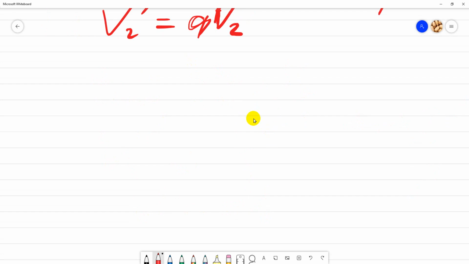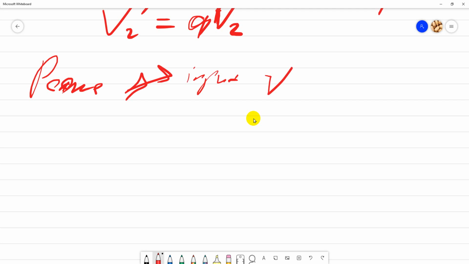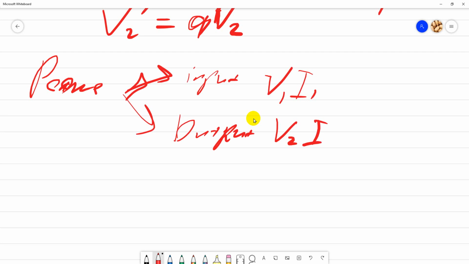And of course, you have to calculate the power. The input power is basically PI. Output power is V2 I2, and make sure there is no bar. Then you know the input power, you know the output power.